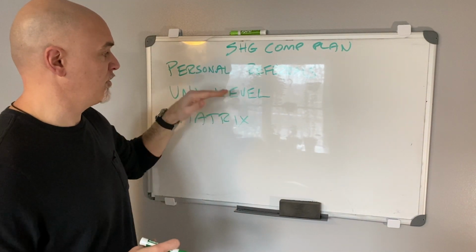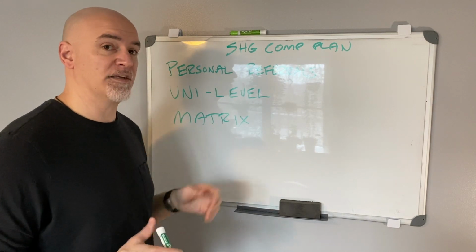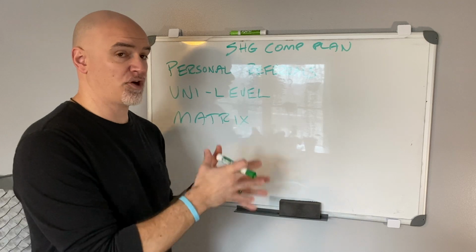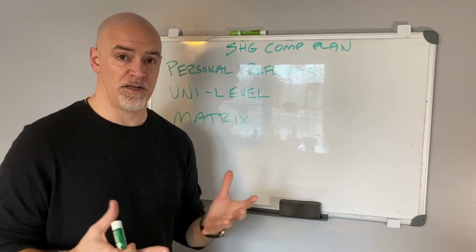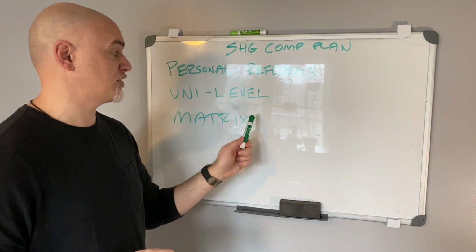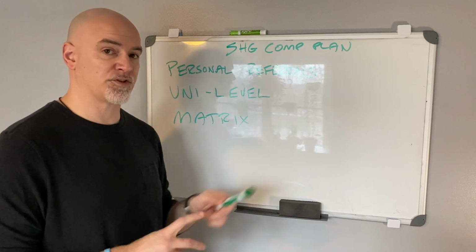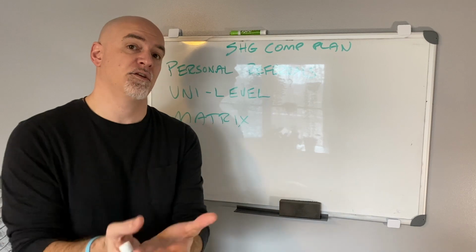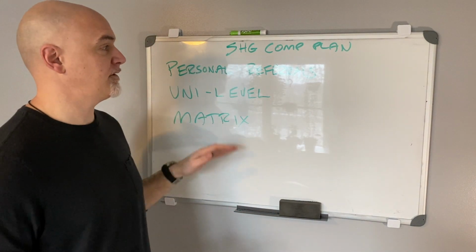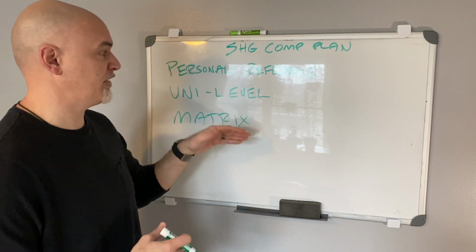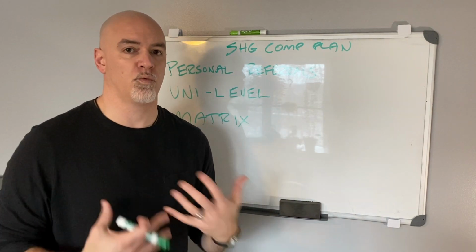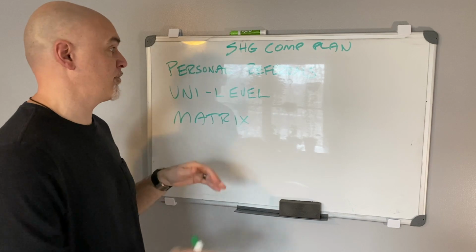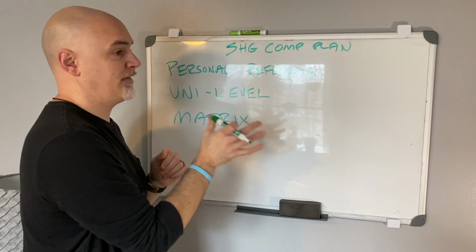And the reason why we're going to look at these different ways is because when you log into your back office, your members area, it shows you right in your genealogy, right in your organization, it specifically shows Matrix and Unilevel. So we're going to explain the differences between the two and why that should make sense to you. And then we're going to talk about the Matrix. Now, the Matrix is different from the Unilevel, but these things all work together. So before we get into it, we're going to cover one section at a time. We're going to look at personal referrals, Unilevel, and then Matrix.